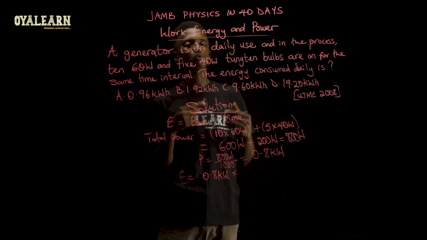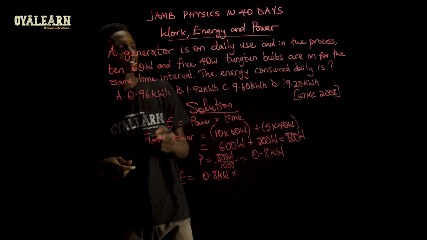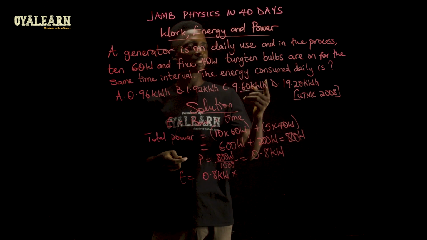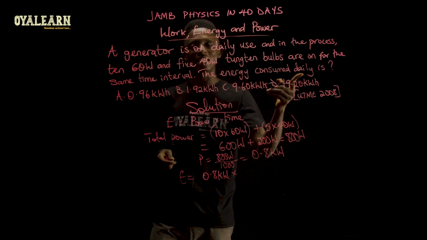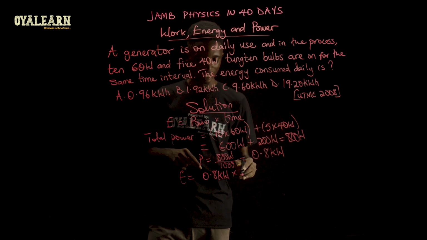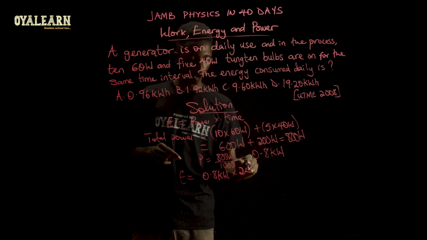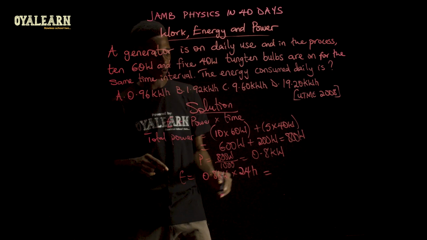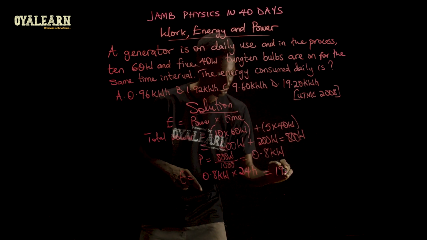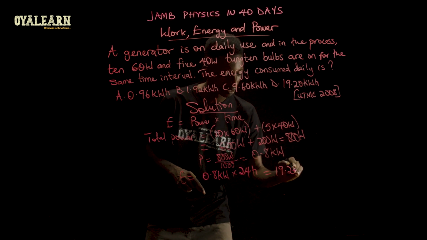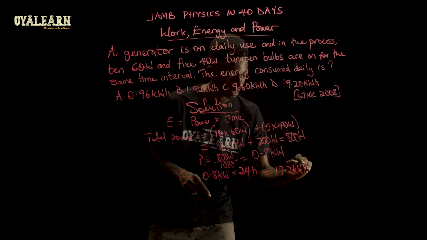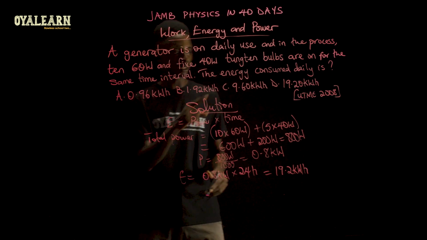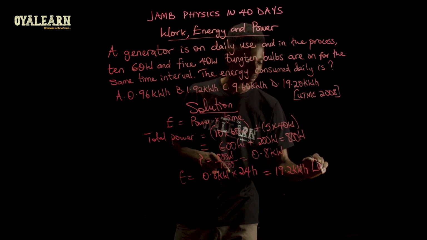Now in this case, we'll be doing time in hours. And since it's on daily use and we are only calculating the energy consumed daily, that is energy consumed in one day, a day consists of 24 hours. So when we multiply this, we're going to have 19.2 kilowatt hour. So the correct option is option D.